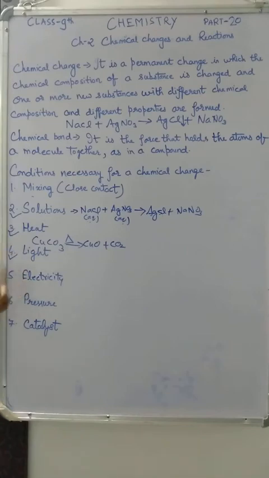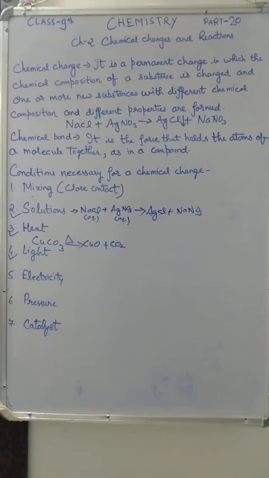Next one is light. A very good example of light is photosynthesis. In the absence of light, the photosynthesis process is impossible. So photosynthesis is also an example of chemical change.